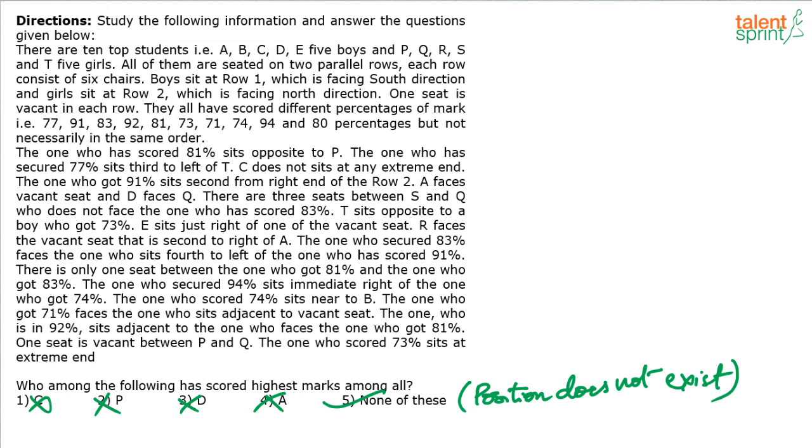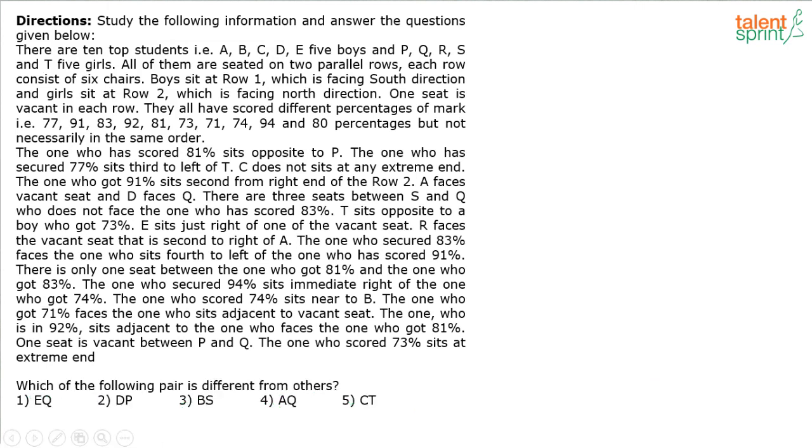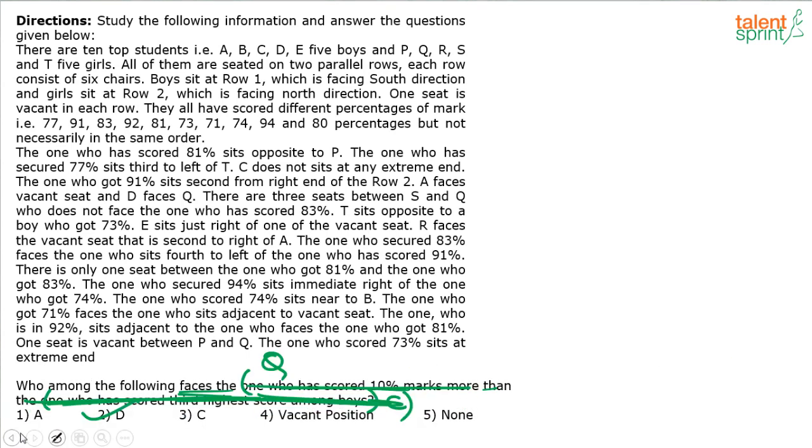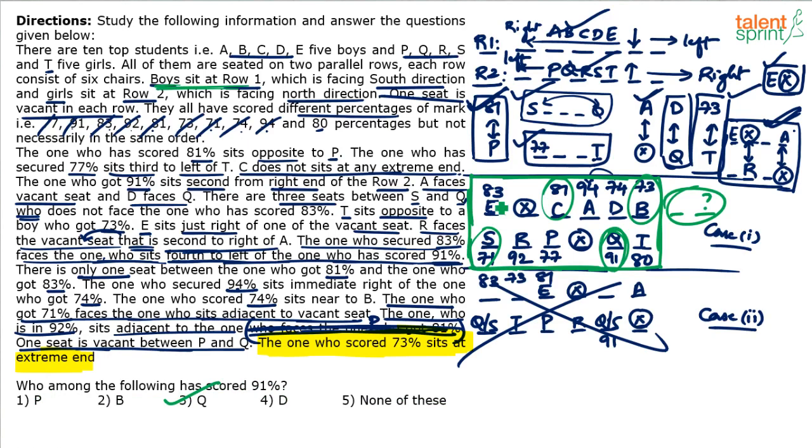Yeah? Then the last one. I think the next one. Which of the following pair is different from others? Now this also, I think the data is required, arrangement is required. So let's look at the arrangement. What are the pairs? EQ, DP, BS. Let me just check. EQ, 83, 91.